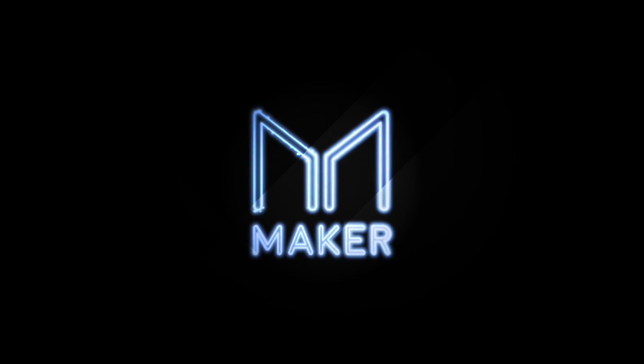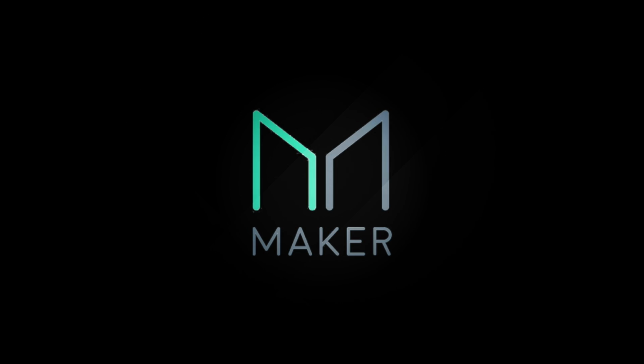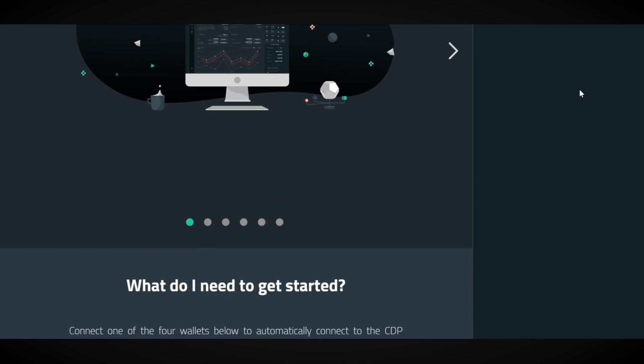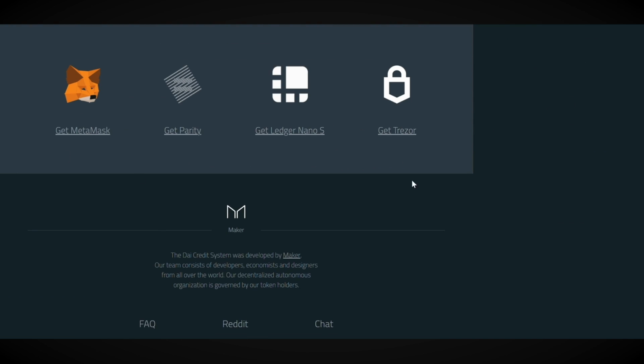Maker has a web portal DApp where you can easily generate Dai through a CDP. The web portal address is cdp.makerdao.com. Once the address is entered into your web browser of choice, you are taken to the home page. You can access the portal by connecting an Ethereum wallet to it, in the form of a web wallet with services like MetaMask, Parity, or Mist.